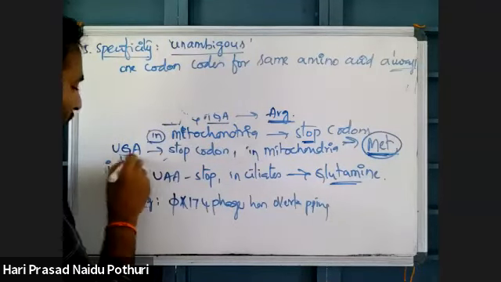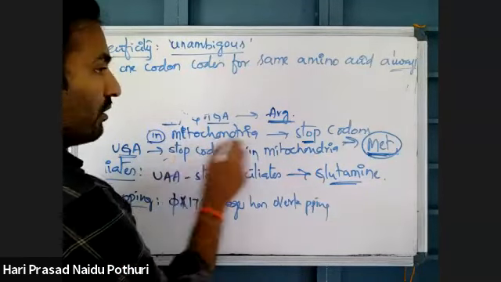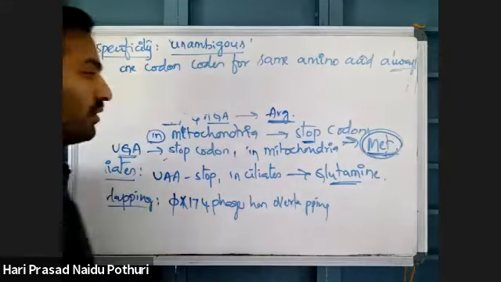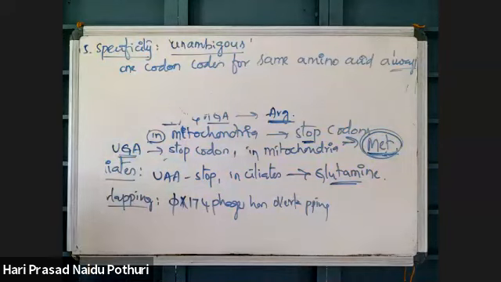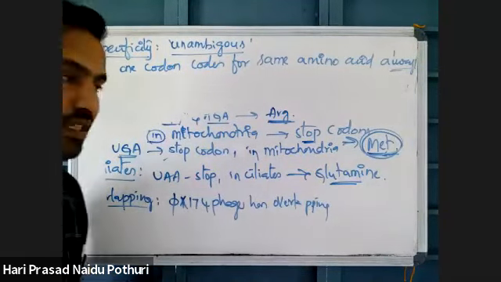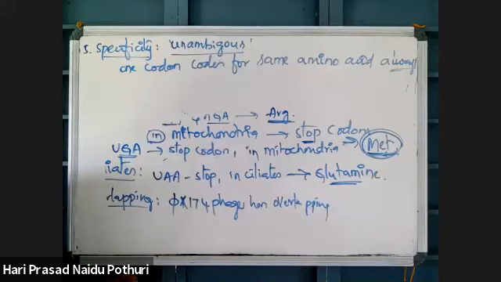In mitochondria, UGA is coding for methionine. In human mitochondria, UGA codes for methionine, which means under any condition it will code for methionine only. It does not code for any other amino acid.